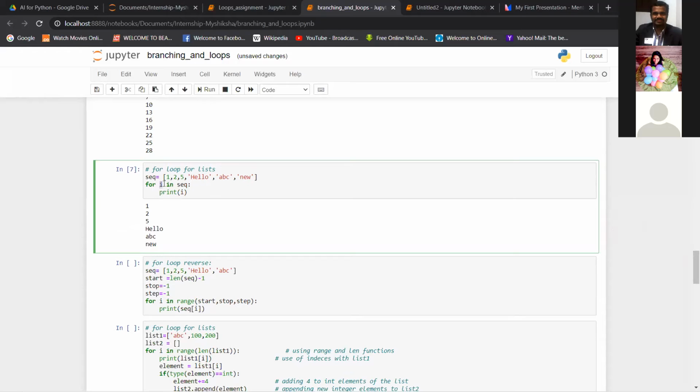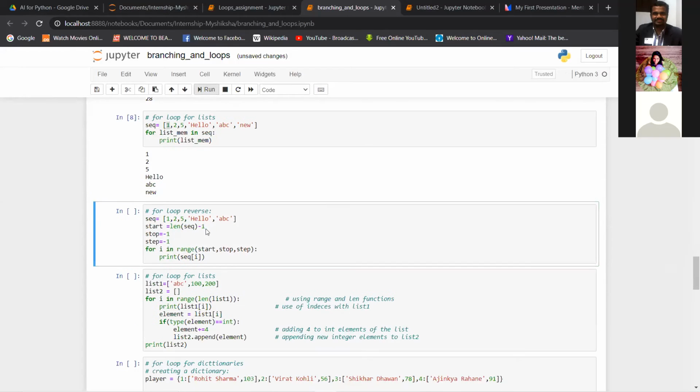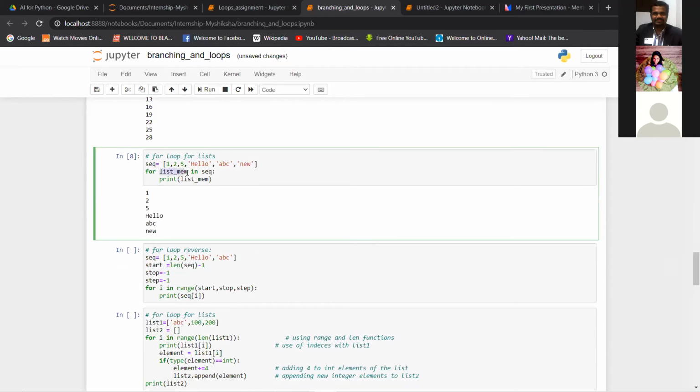I can give list mem, and just print this list mem, any variable name I can give. So for list mem in SEQ, that is the list, I'm just printing the same thing. For every element, this print statement should work. So it works the same. First element is the variable name, second one is the list name.